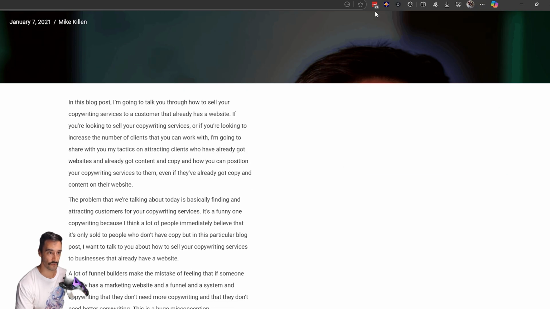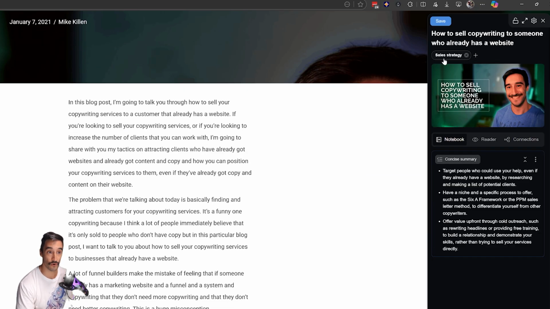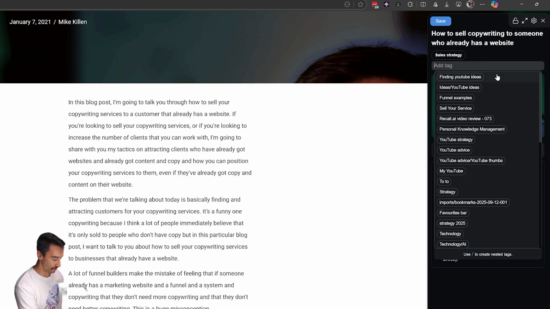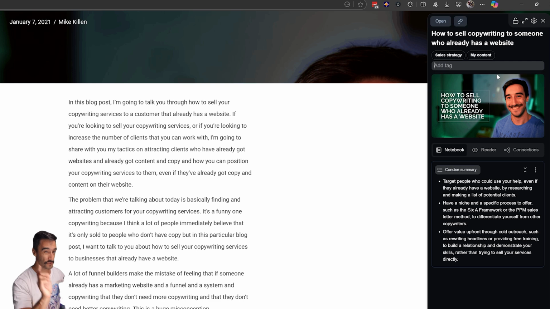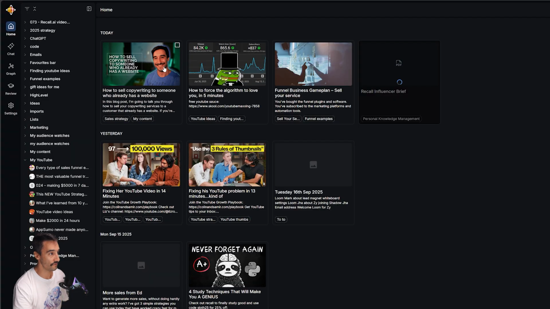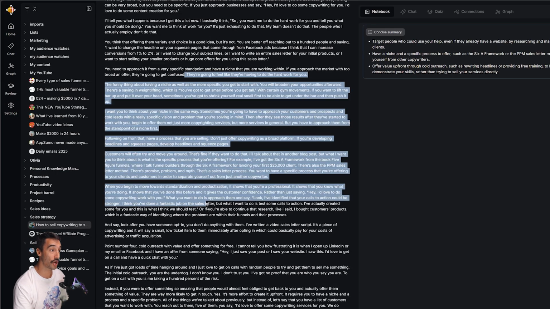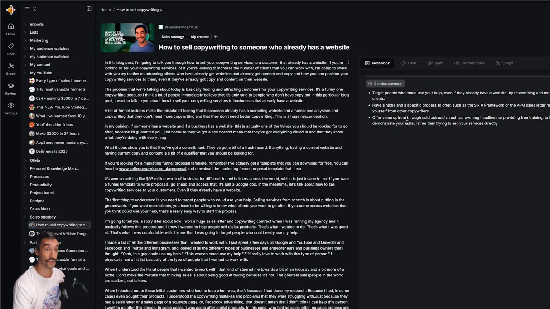When you save something in Recall using the extension, it automatically adds, you can see this generating now, a new tag. In this case, something called sales strategy. Now, I might also put this as my content, and I'll tell you why I would save my own content in a minute. But what this means is if I then come back to Recall, clear all of this, you can see it's here. I can then go into this, see the entire copy, it's copied everything, and then look at a summary.